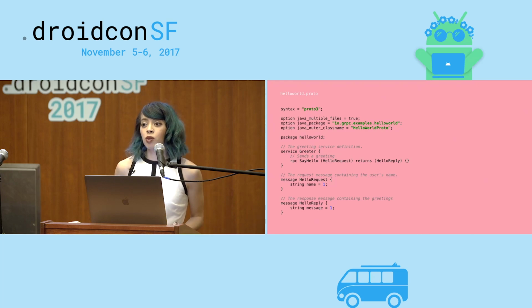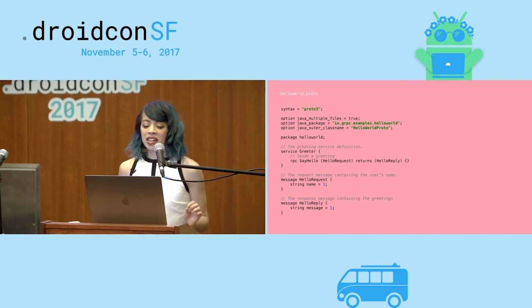The client and the server will both share a copy of this file. The same file is present on both, and you can generate code in different languages on the client and the server, but this is the common file between them. It's also nice because you can look at it and just get a high-level overview of what the service is and what the code is doing.